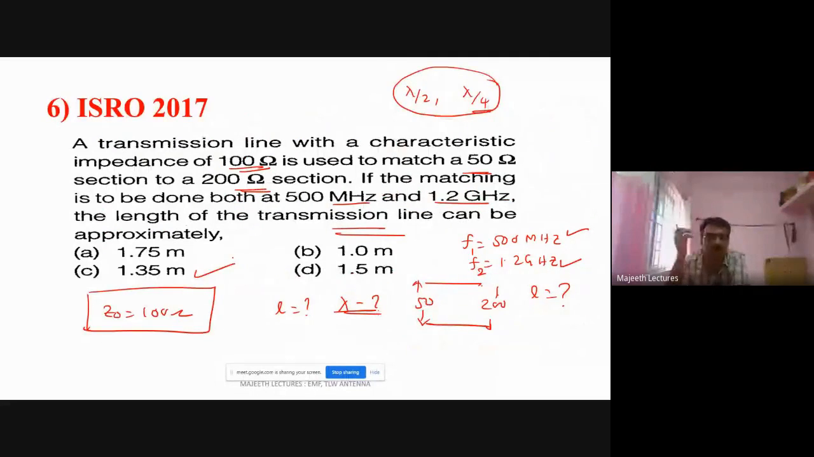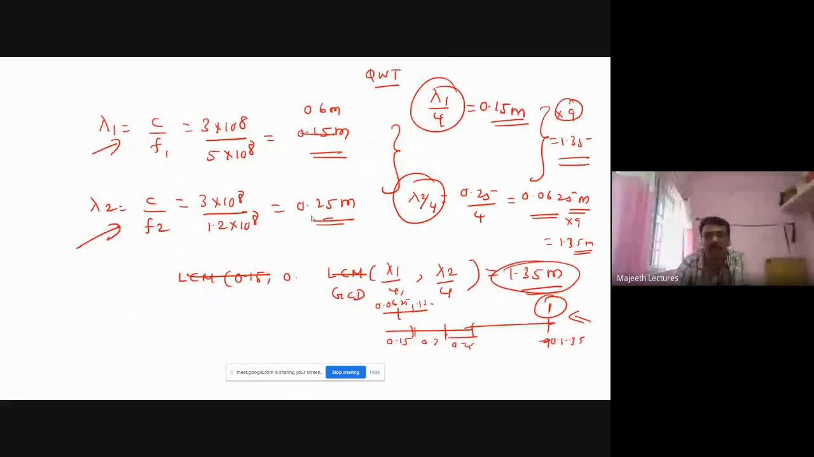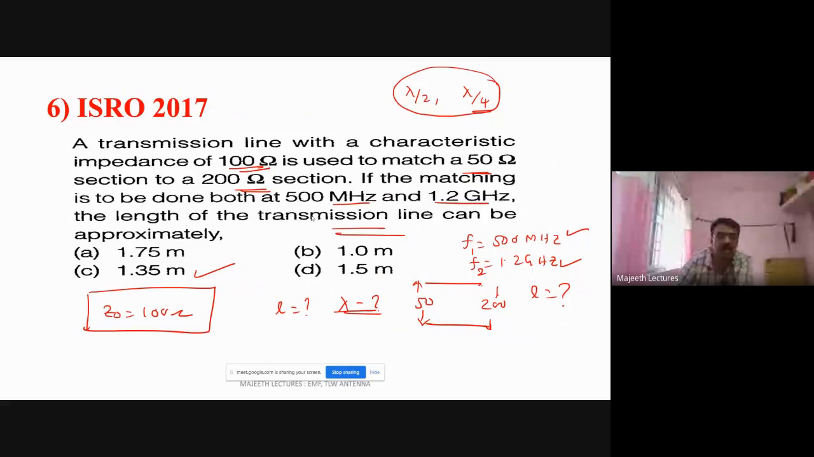So how did I get 1.35 correctly? You take the GCD, otherwise from the answers, you try to divide both the numbers, 0.15 and 0.0625. Divide all the options by both. Whichever one divides, that is the answer. So option C is the answer.